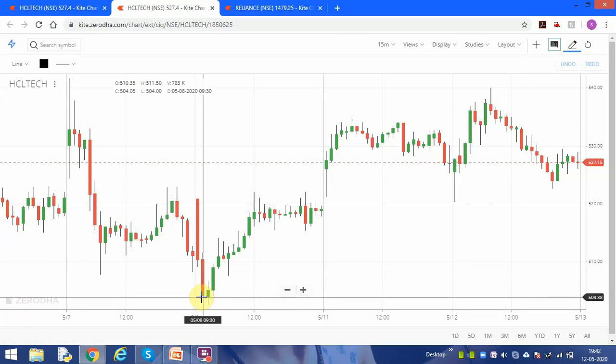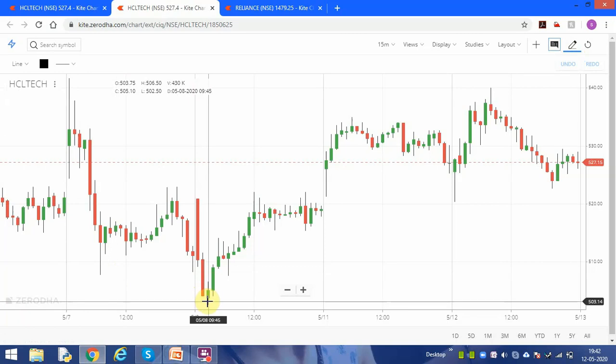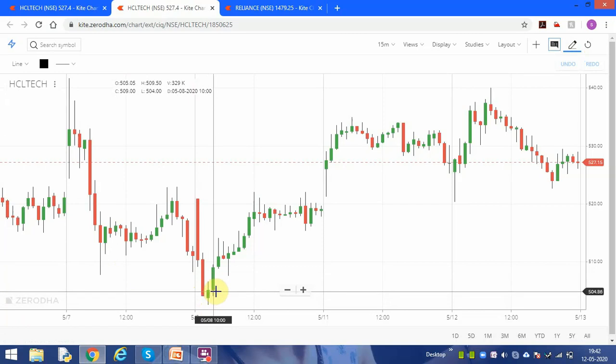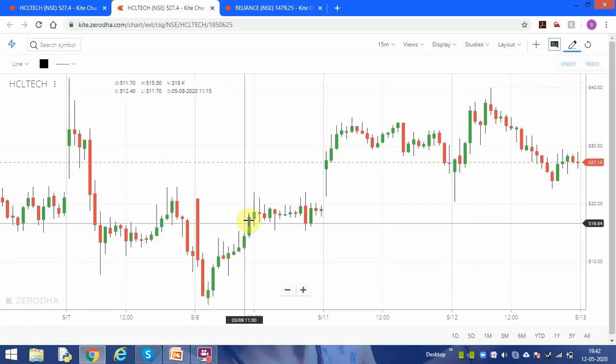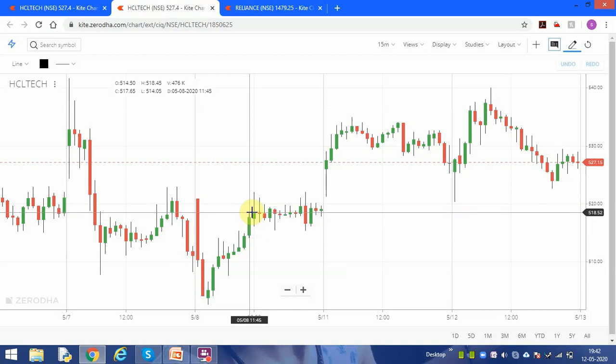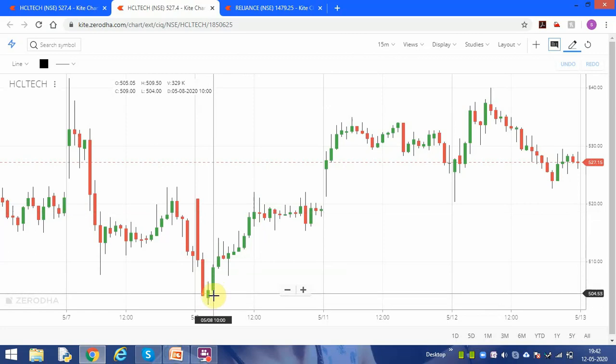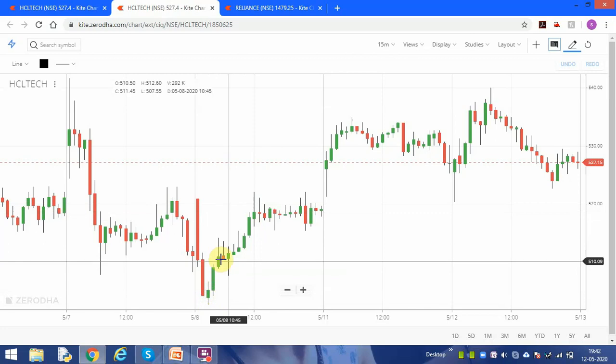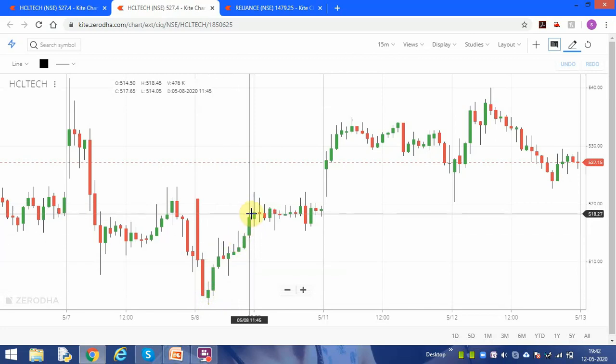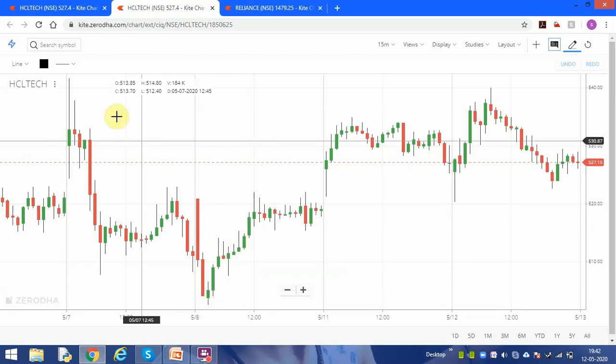At 9:30 here, one candle, it is a buy, put a stop loss here. If you have bought here at this level, which is 504, you got profit up to 518 rupees. So you see how much profit. If I take from this candle, 504 to 518, it is 15 rupees.